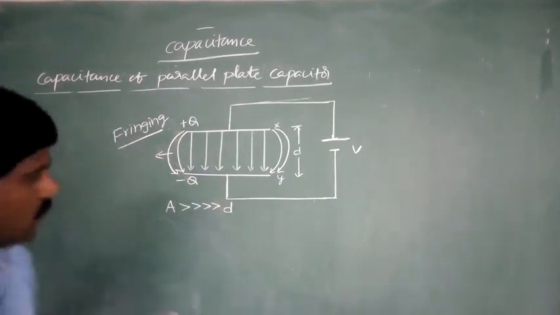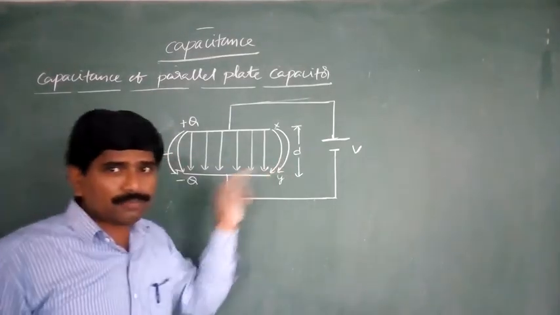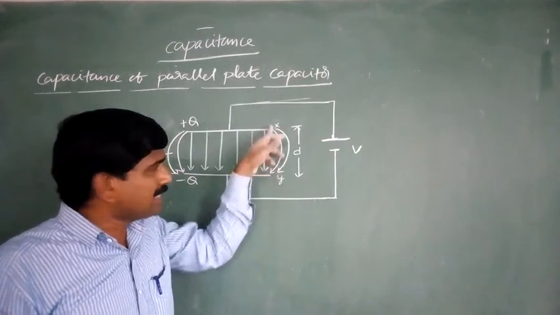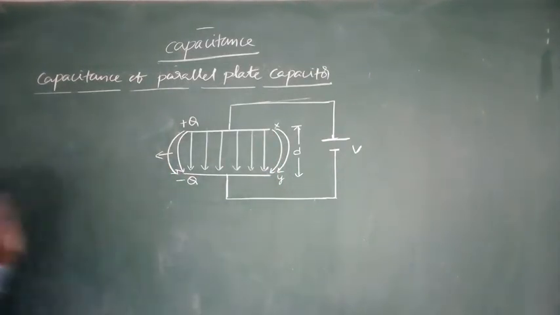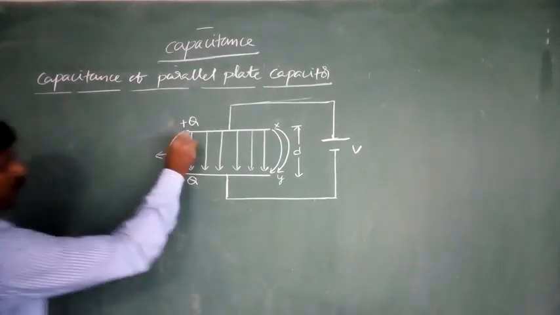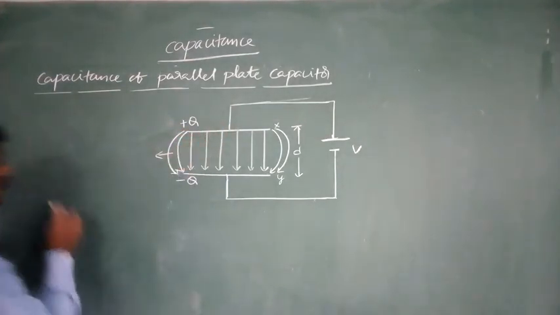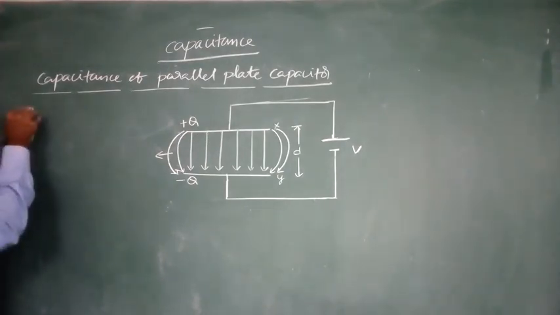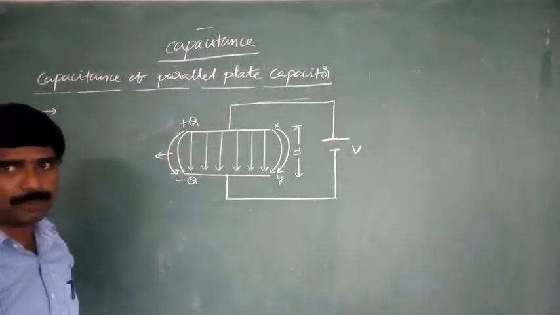So try to observe that the bending of the electric field lines at the edges of the capacitor plates is called fringing. Now observe, due to the positive charged plate, the first plate, what is the electric field intensity due to the positive plate in between the capacitor plates?